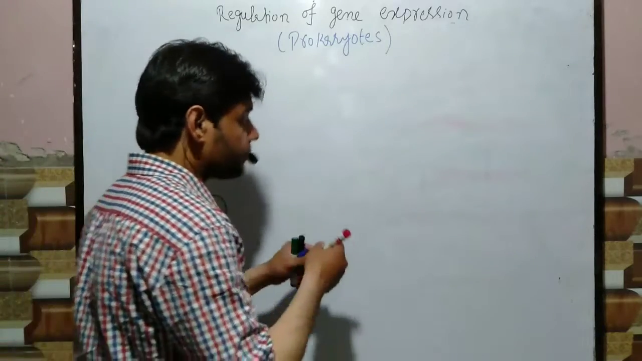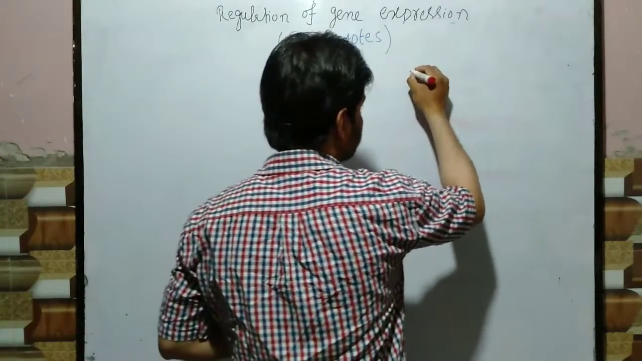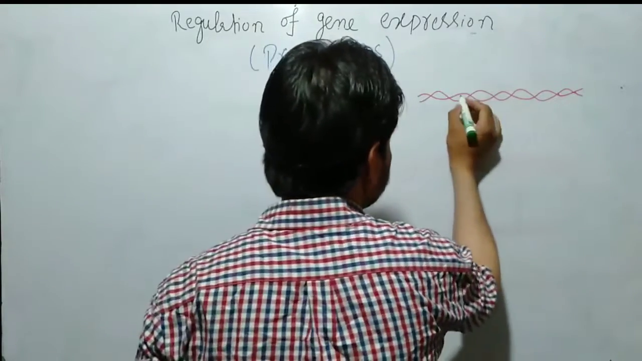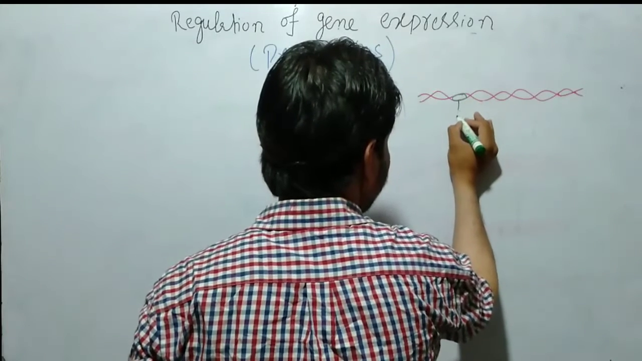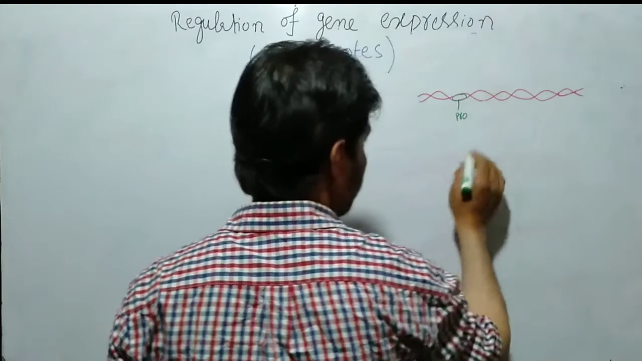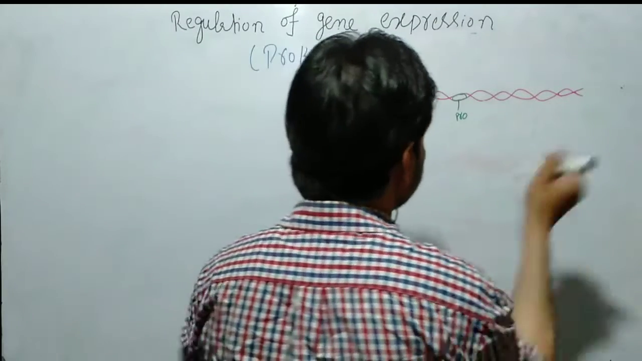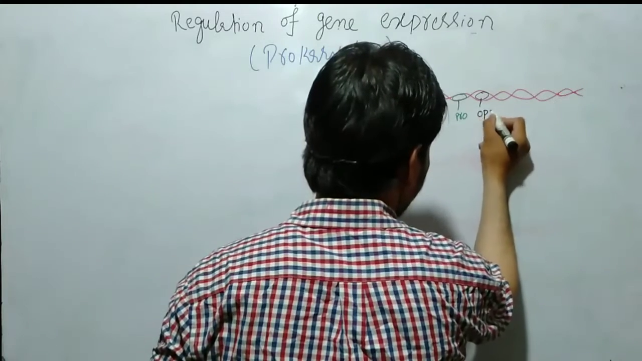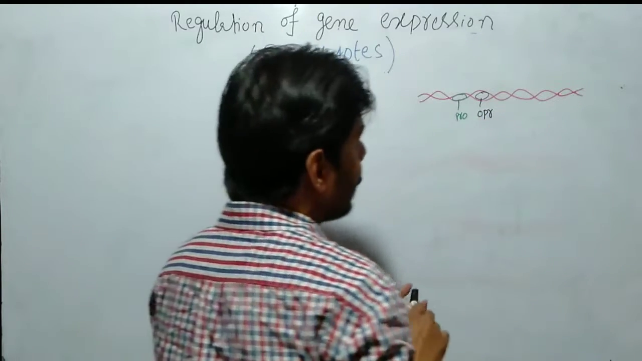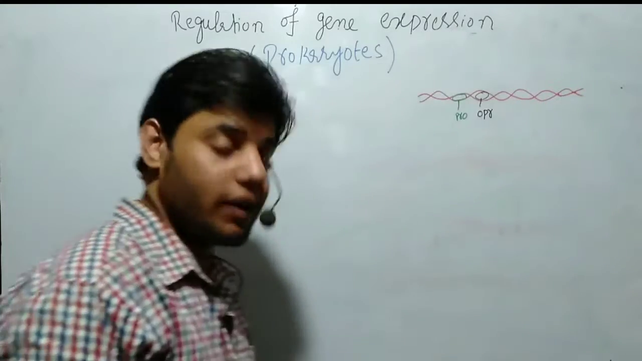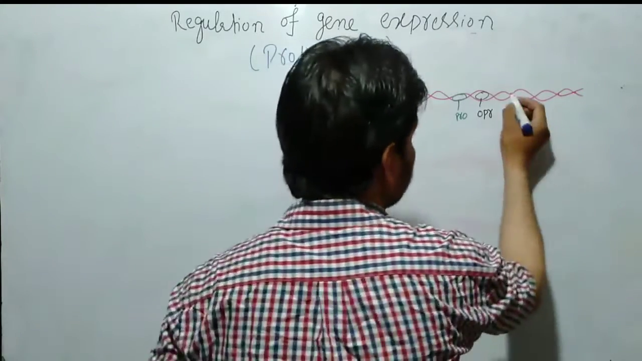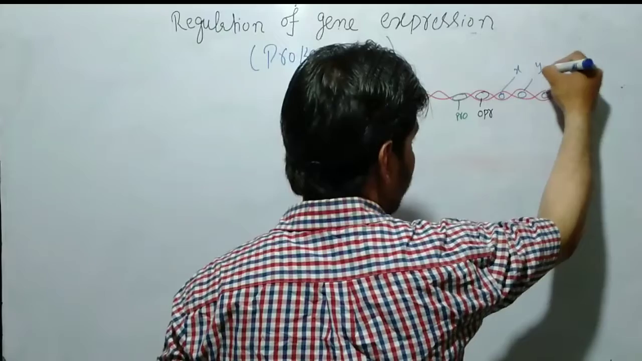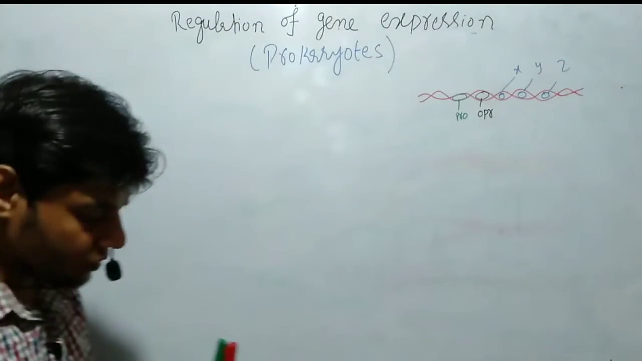Let's suppose we have a DNA. Inside a DNA there is a specific portion which we call the promoter. And there is another specific region which we call the operator. And then there are specific regions which are the different genes. Let's suppose these are the genes: gene X, gene Y, gene Z.